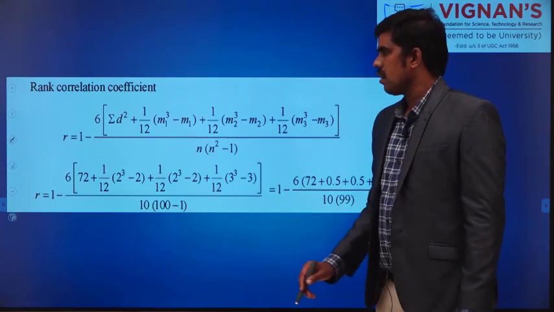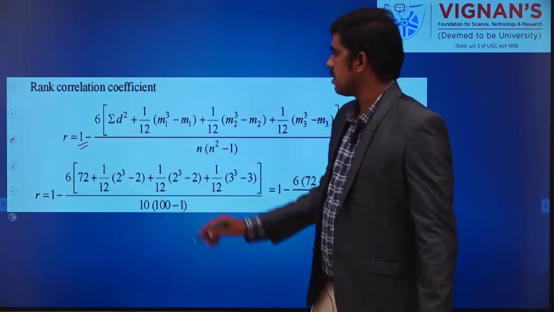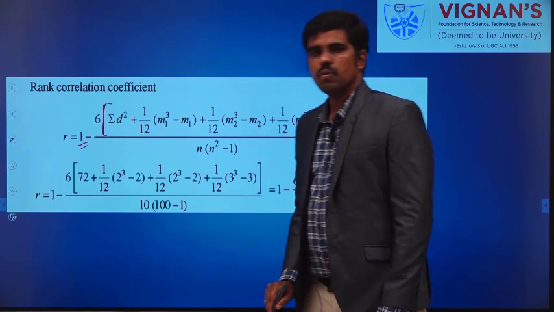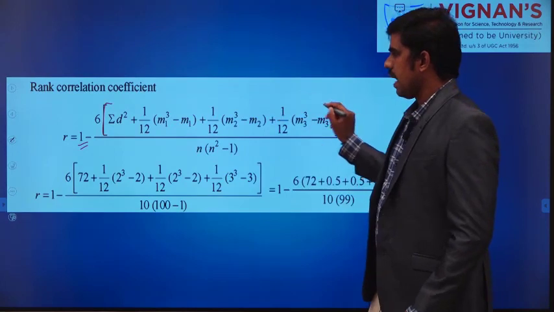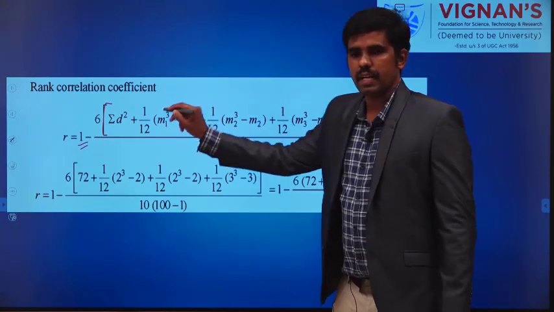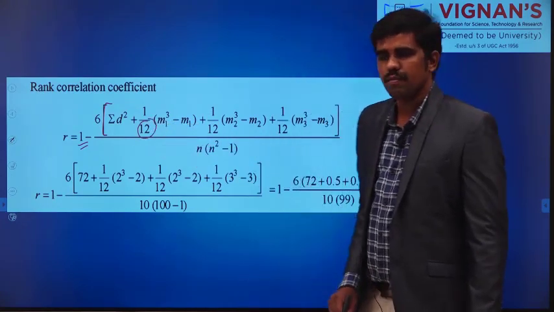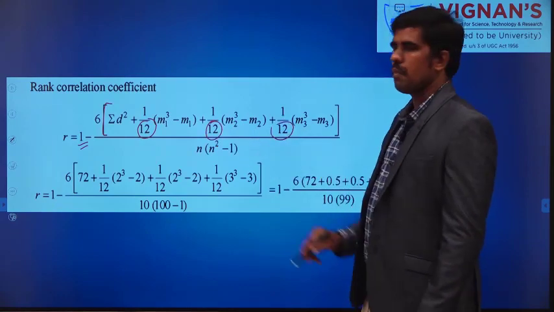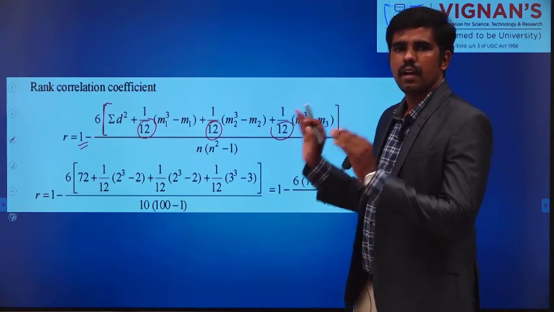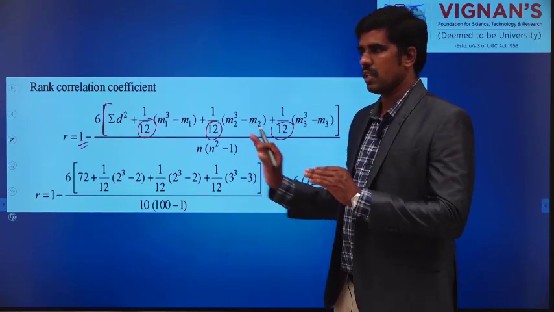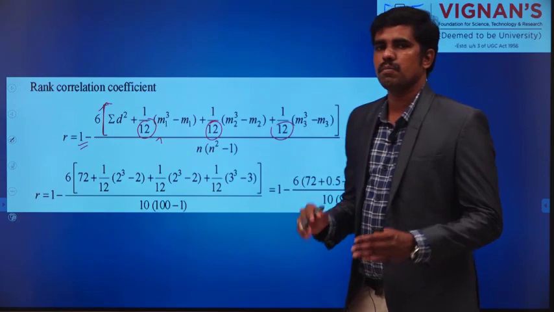So this is the formula. You see it is not that tough, easy only. 1 minus 6 into, so it is common, 6 into summation d square plus 1 by 12. In each and every term we are going to add some adjustment factor, 1 by 12 in each term. That is the formula construction. That is fixed. It is not depending on the rank or the repetition. This 6 and 12 are fixed constants. They are not going to vary from problem to problem.